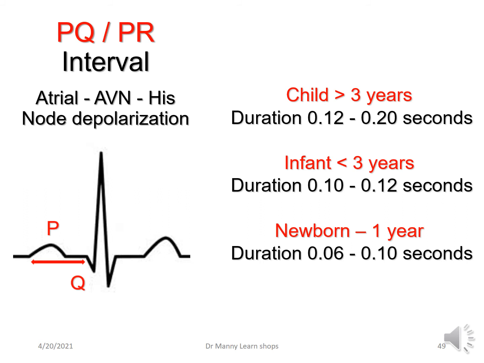So the PQ or PR interval is atrial, AV node, His node depolarization, and typically in the older child it's from 0.12 to 0.20 seconds. In the infant less than 3 years of age it becomes less, because remember the heart rate is faster, and in the newborn it becomes even less.